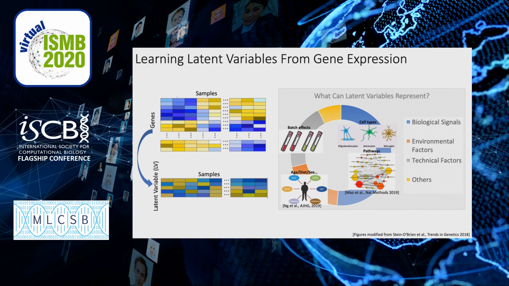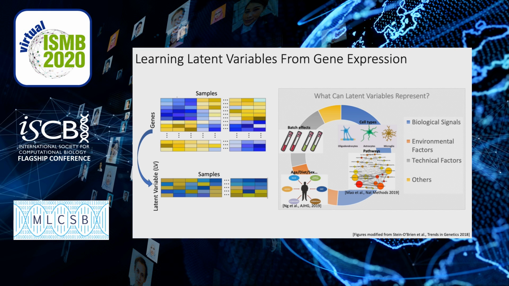One important task in gene expression analysis is to learn latent variables from it. Starting from a high-dimensional gene expression matrix, we hope to get its lower-dimensional latent representation from some latent variable models.